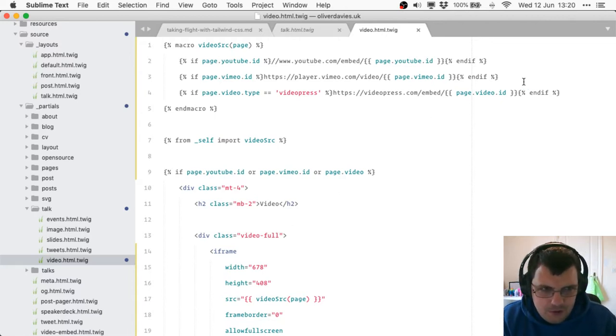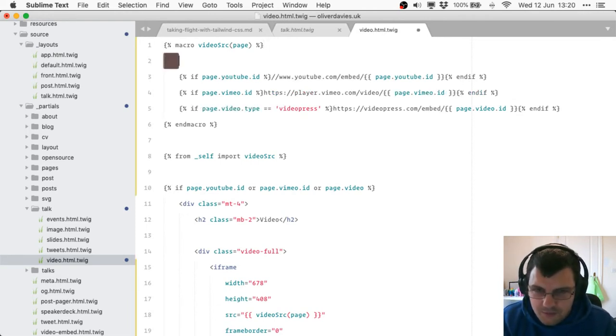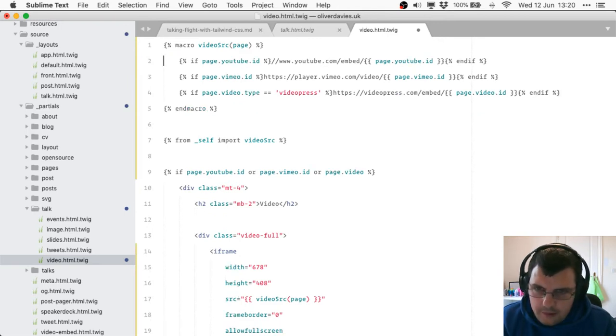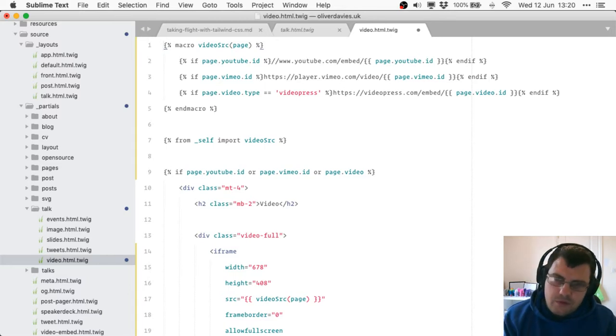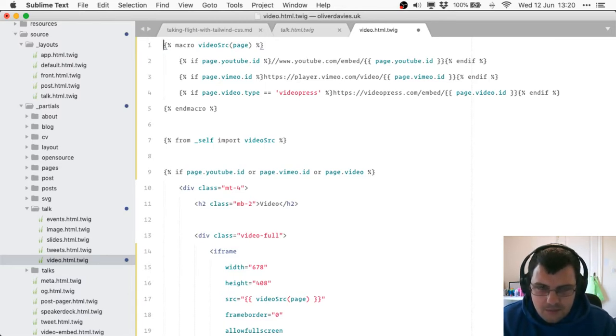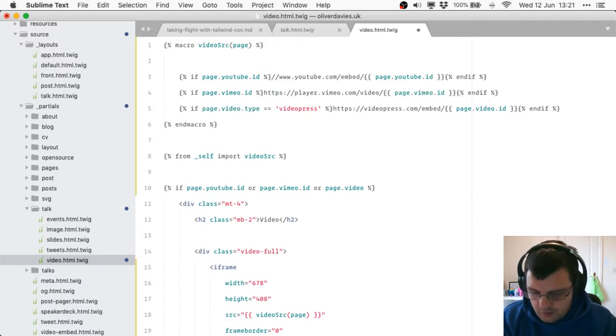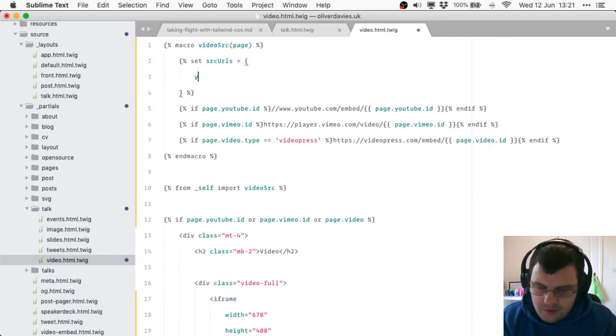So with a view towards doing the eventual refactoring, eventually I'd like them all to have a video type. But for now, obviously they don't. So what I'm going to do, I think, is sort of fake it for now as a way to keep compatibility with the way they currently work. And I can tidy this up later on. But for now, what I'd like to be able to do is have an object of source URLs and then key these based on the type.